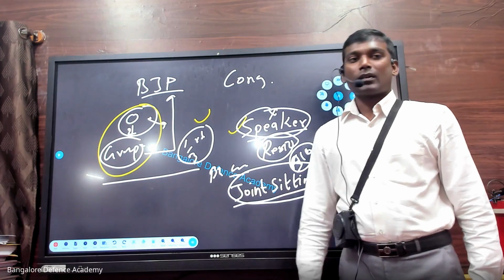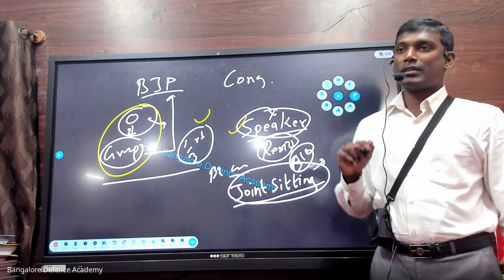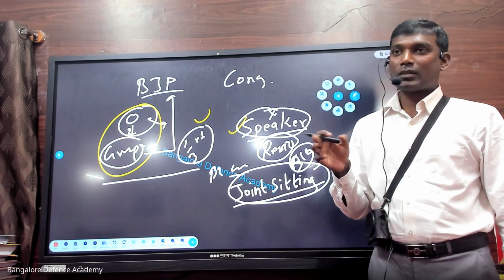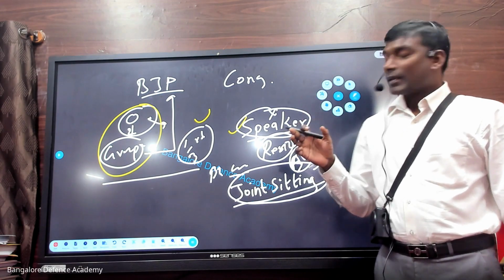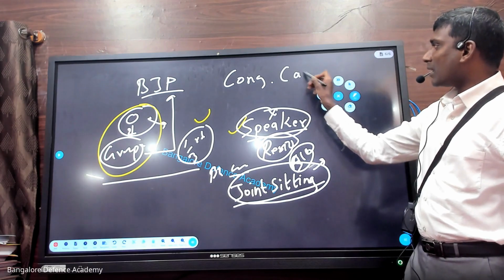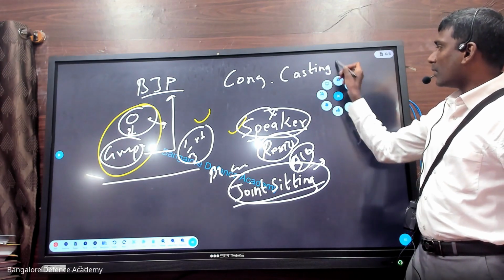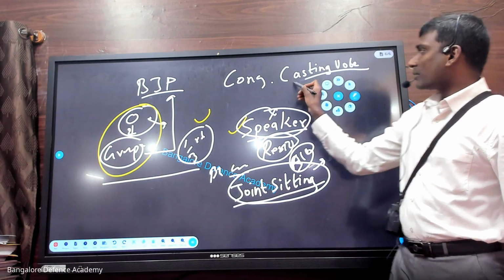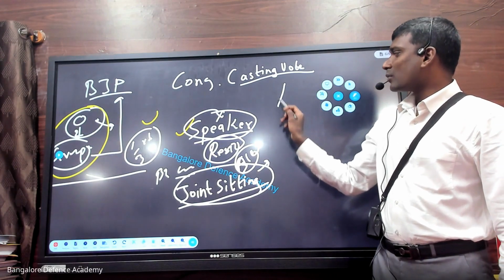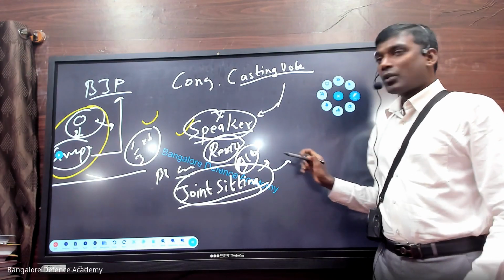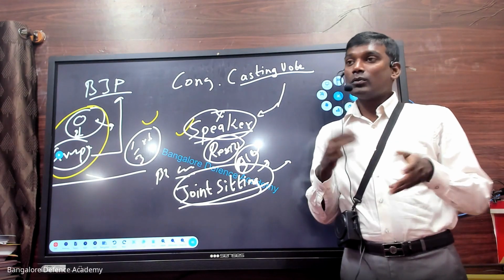Next question: who has the power to head the joint sitting? The Speaker. And who has the power of casting vote? Once again, in that joint meeting, if there is a deadlock, who will vote? The Speaker.